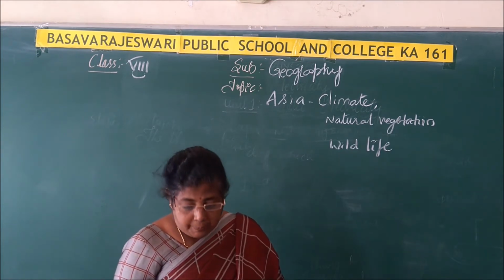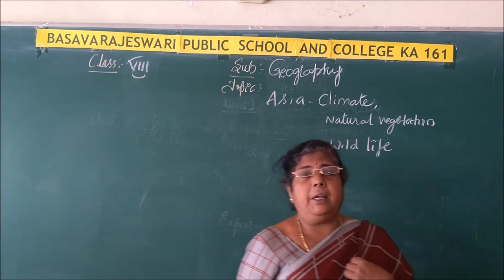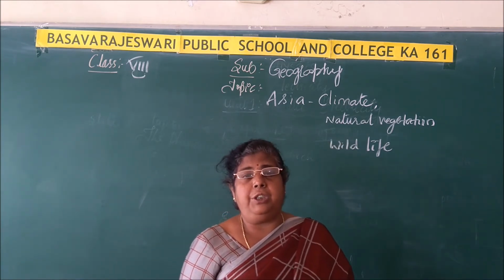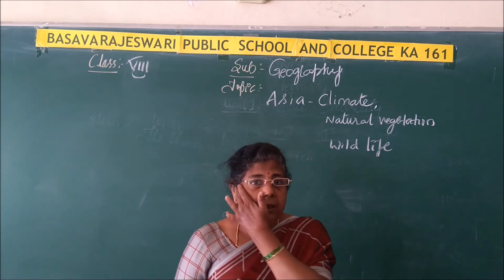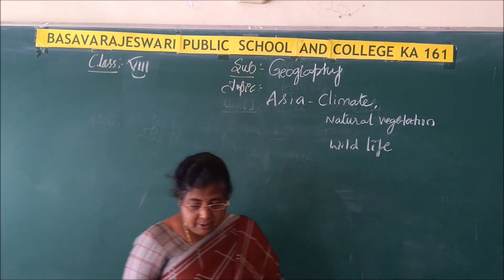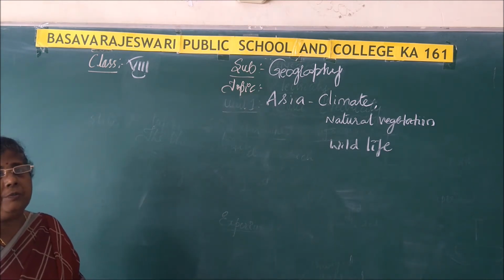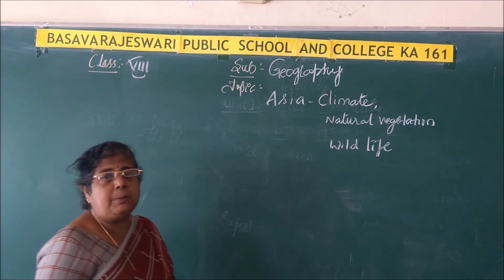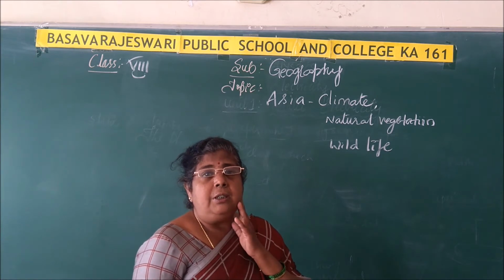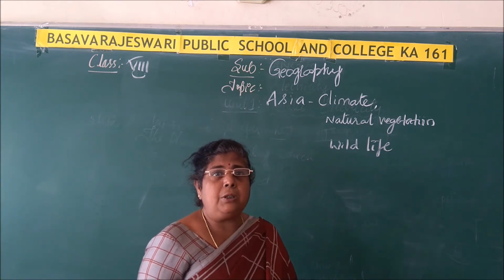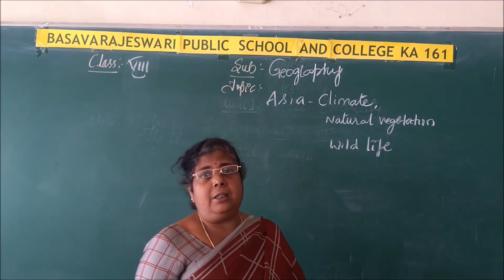In the previous class we studied the factors which are responsible for affecting the climate of Asia: the latitude, distance from the sea, mountain ranges, the ocean currents and the direction of mountain ranges. And we also studied the three important parallels which pass through Asia: the Equator, the Tropic of Cancer and the Arctic Circle.